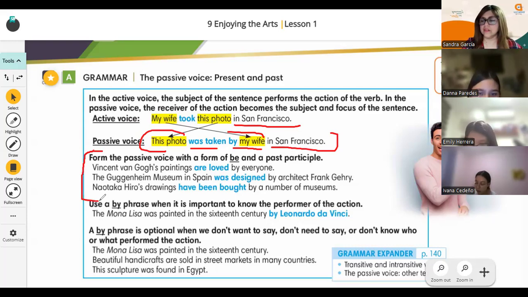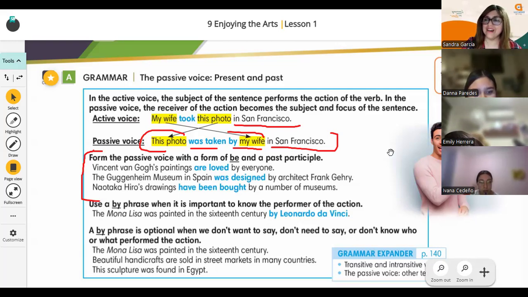Form the passive voice with a form of be and a past participle. Vincent van Gogh's paintings are loved by everyone. The Guggenheim Museum in Spain was designed by architect Frank Gehry. Takahiro's drawings have been bought by a number of museums.